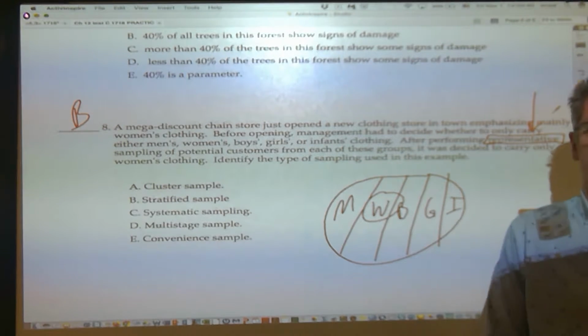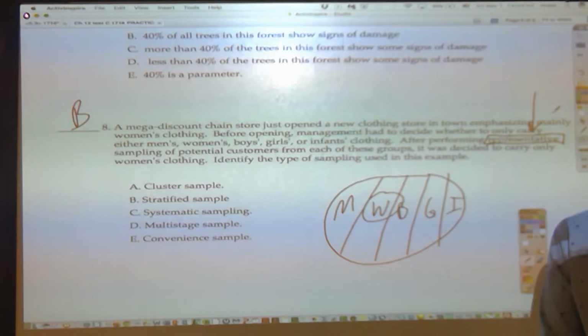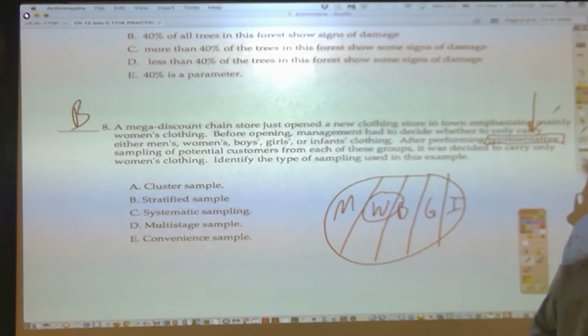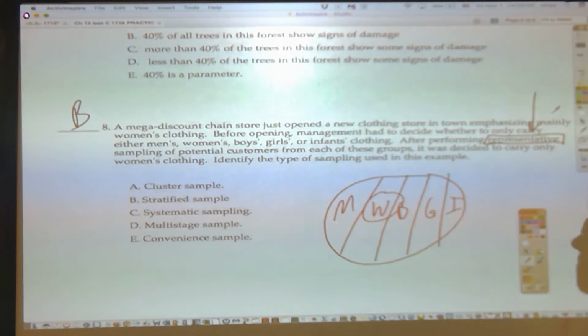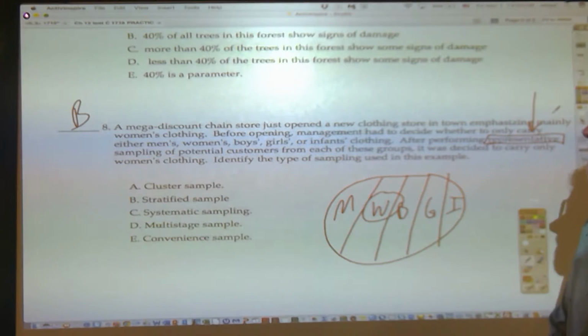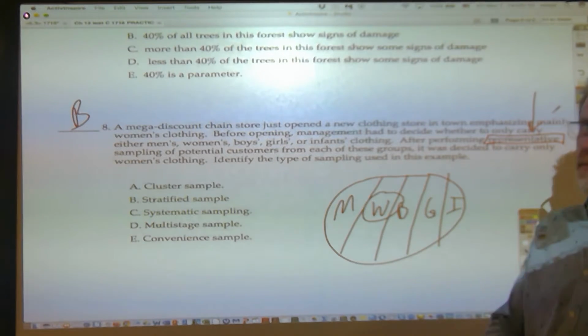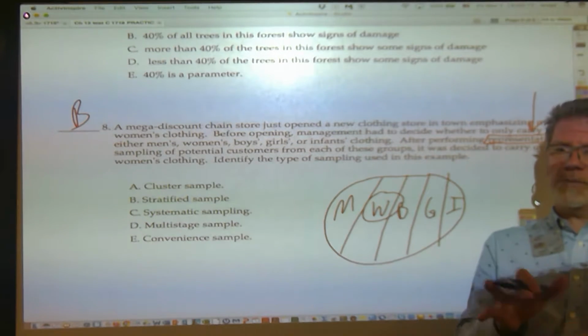Yes, Val. The question may have been a little confusing, because when I read it, it doesn't flow, because it seems like it starts with they picked women, and then it goes back to how they picked women. Does that make more sense? Keep in mind, is this a reasonable question? Because it seems like the flow is confusing, if I'm understanding your question correctly. Is that essentially what you're asking about?